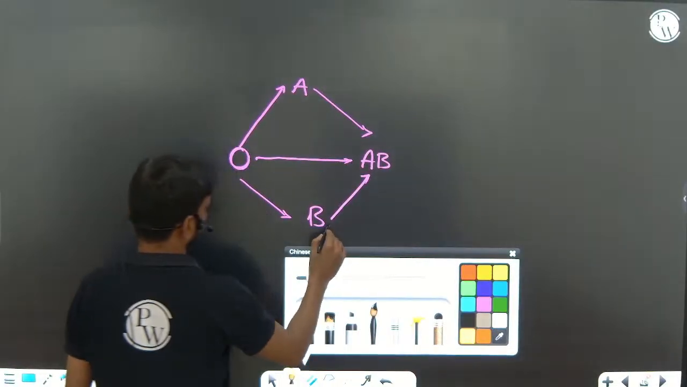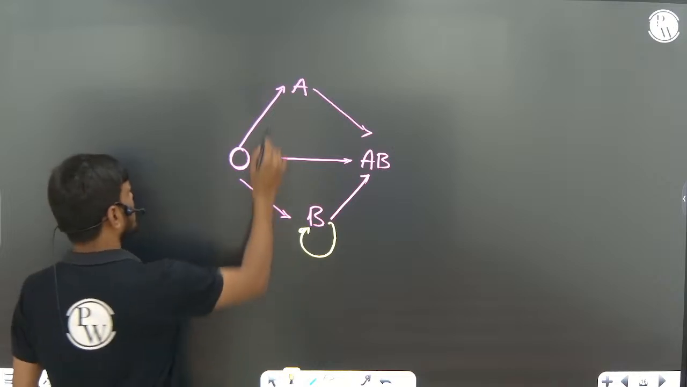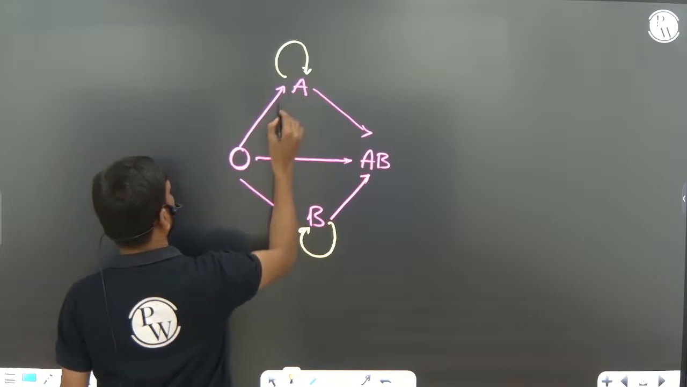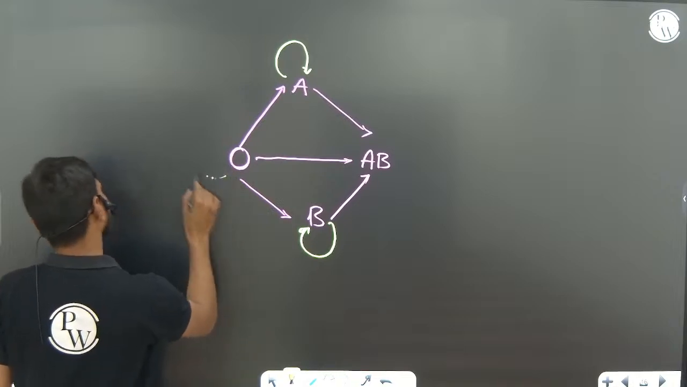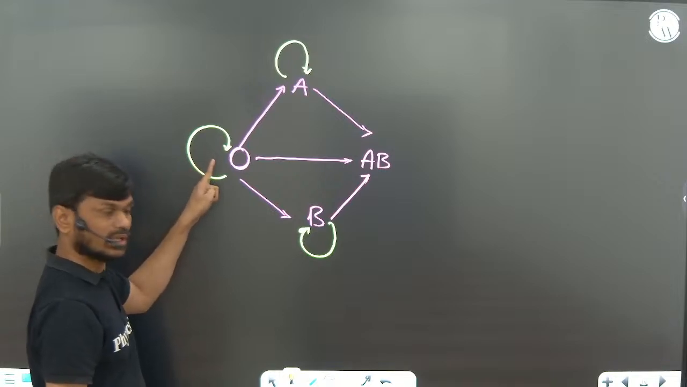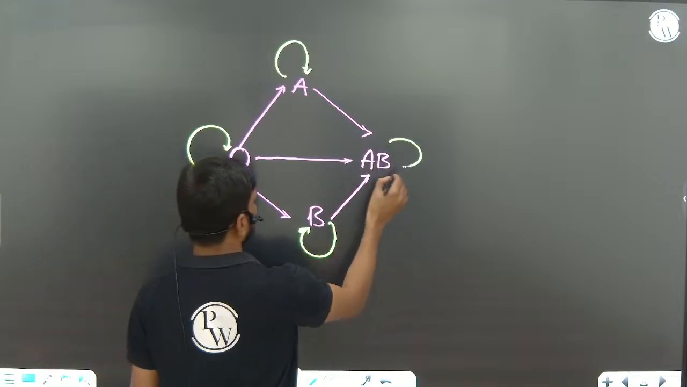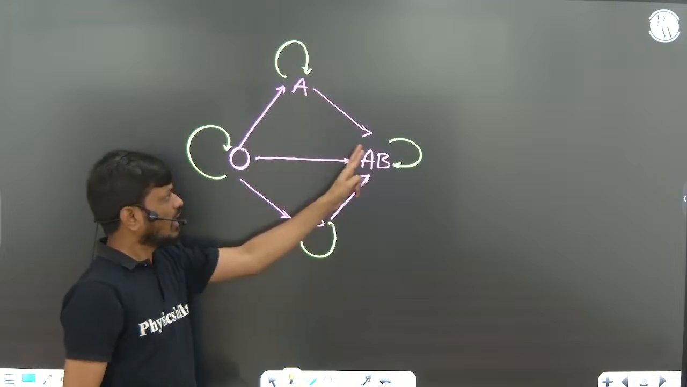Now, B can receive blood from B and also O. A can receive blood from O and also from A. But O can receive blood from only O. AB can receive blood from O, A, B and AB.